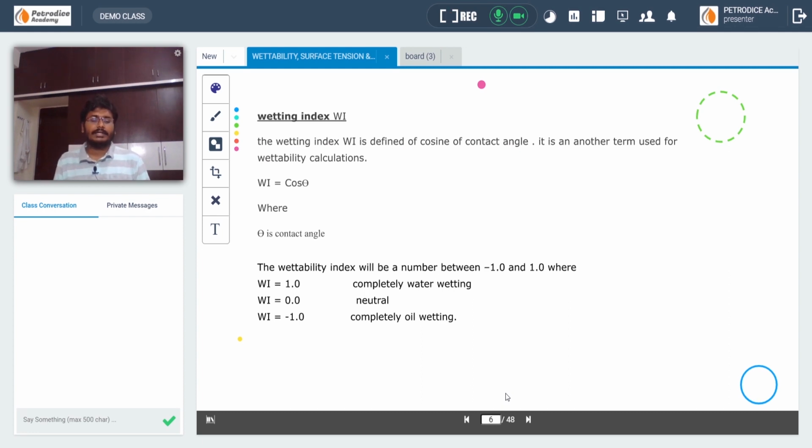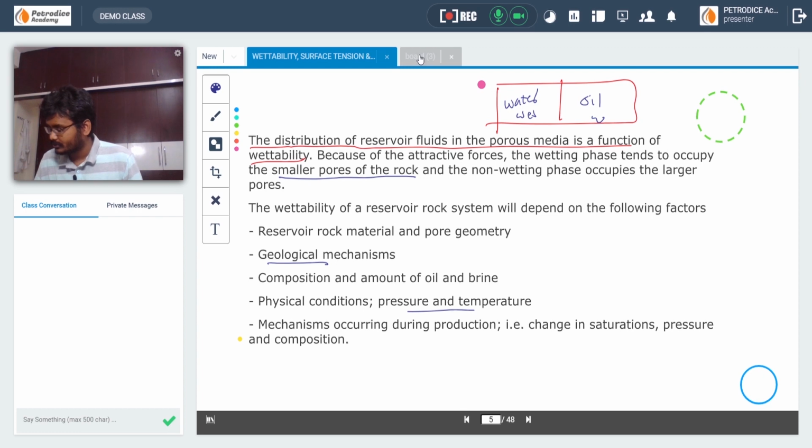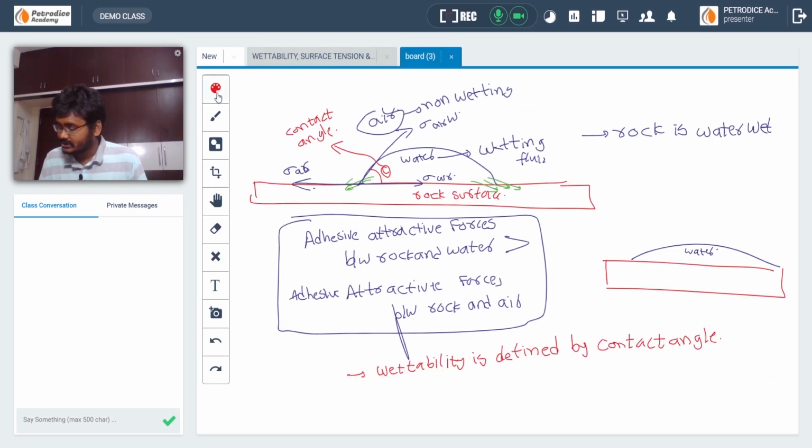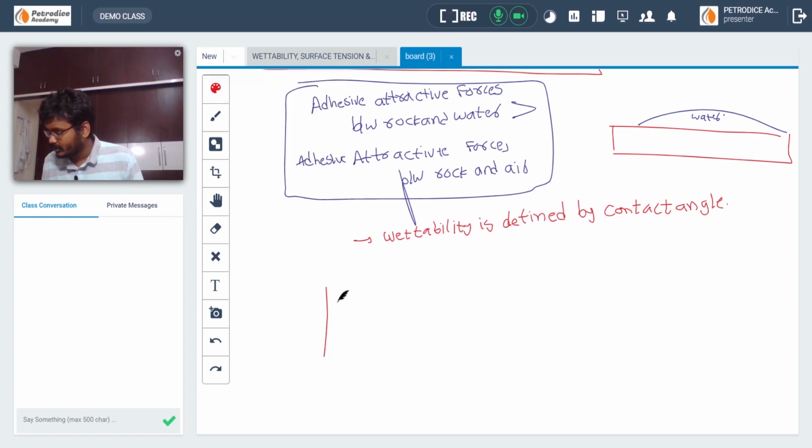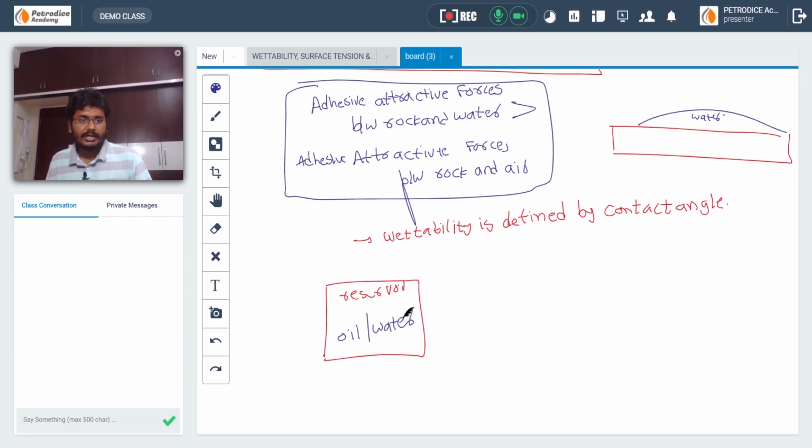Apart from contact angle theta, one thing I forgot to tell is, remember this: consider a particular reservoir which is containing two fluids, oil and water. The reservoir is water wet, and the contact angle of the water and oil is theta.